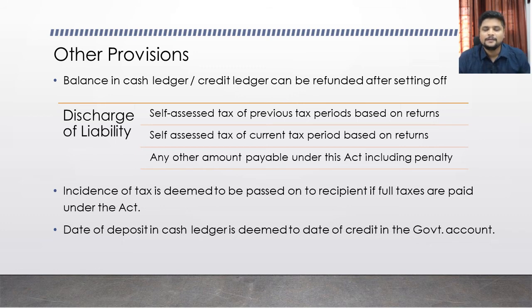It is provided that the date of deposit in cash ledger is deemed to be the date of credit in the government account. For example, for any tax liability, if you have deposited your taxes in your electronic cash ledger, not credit ledger, then it is deemed that on that same day your taxes have been paid off. Clear or not? The day you have deposited in your electronic cash ledger is the day your liability or the amount of taxes is deemed to be paid to the government account. Okay, it is clearly provided in the section.